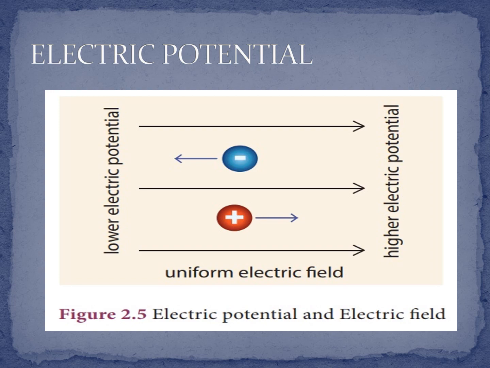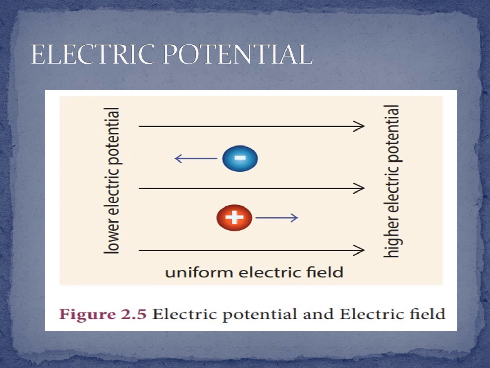We now know that in the region of an electric charge, there is an electric field. Other charges experience force in this field and vice versa. There is work done on the charges to keep them together.